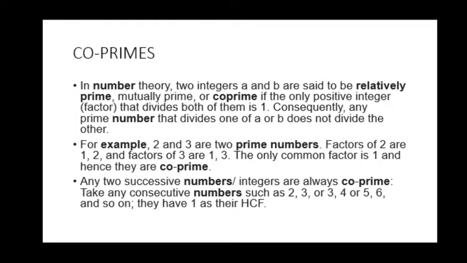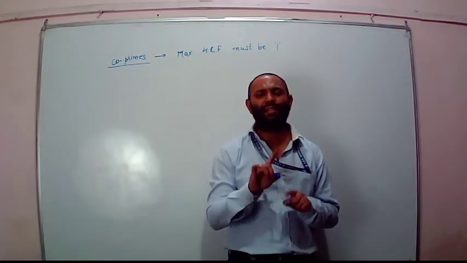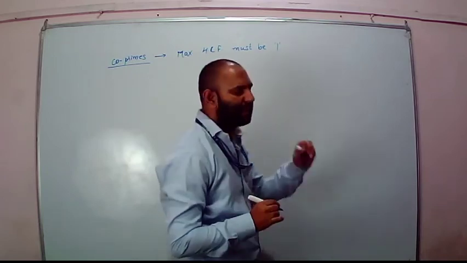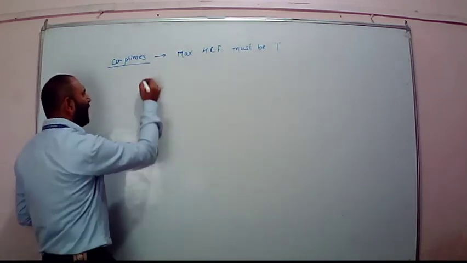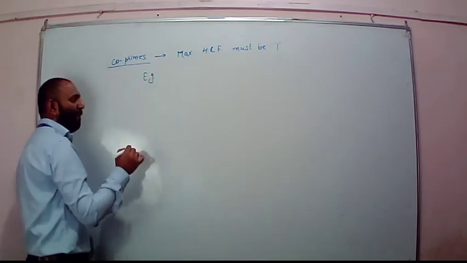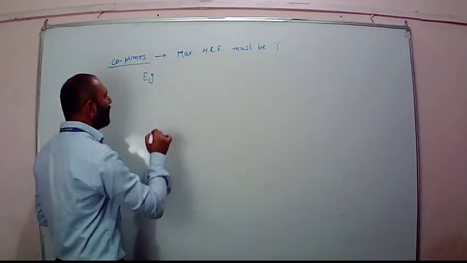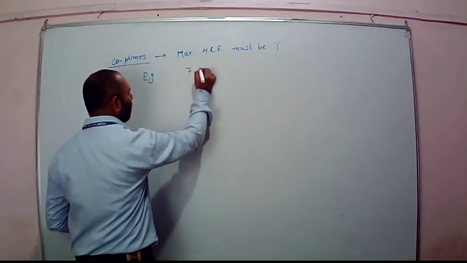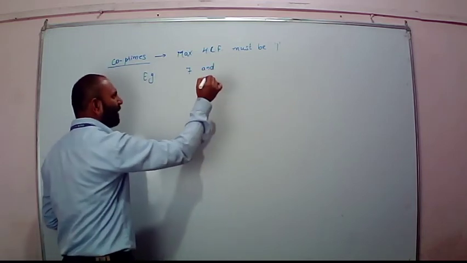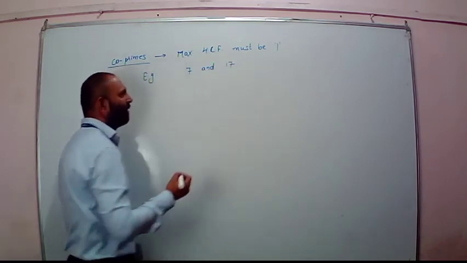So the maximum HCF must be 1. If it is 1, then they are co-primes, otherwise they are not co-primes. For example, I am taking two numbers which are going to be co-primes: 7 and 17.